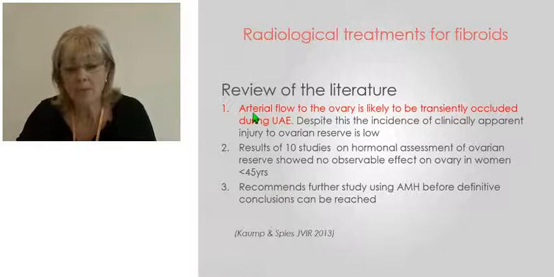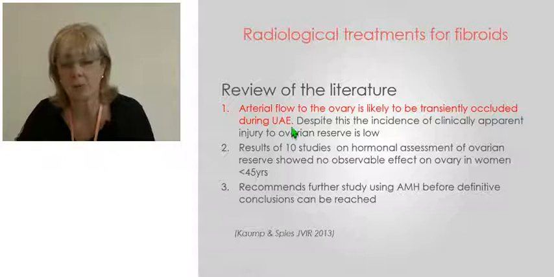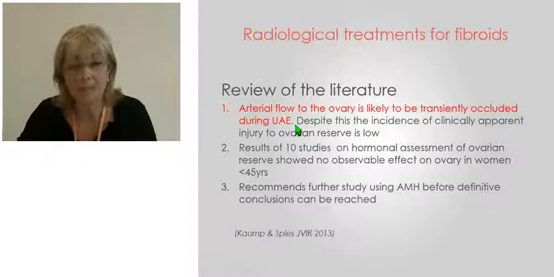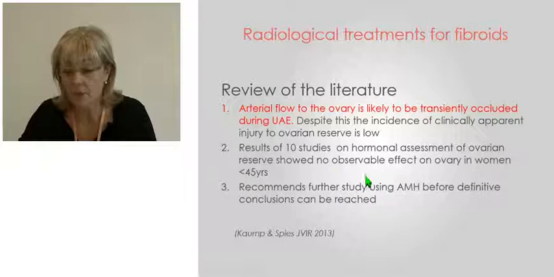So what do we know about the effects of embolization on fibroids? We know that the arterial flow to the ovary is likely to be transiently occluded during embolization. We see filling of the ovarian artery during our embolization procedure. But despite this, the incidence of clinically apparent injury to the ovarian reserve is very low. There are about 10 studies that have been assessed by these authors looking at hormonal assessment of ovarian reserve, measurements such as anti-Müllerian hormone, and they found that in women less than 45 years there were no observable effects on the ovary.